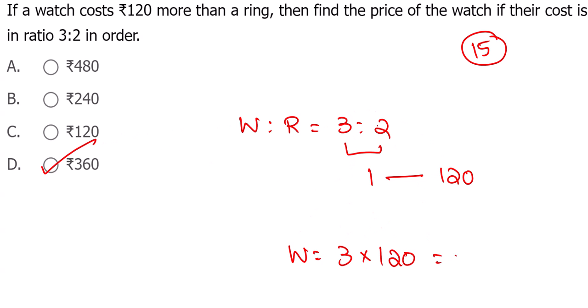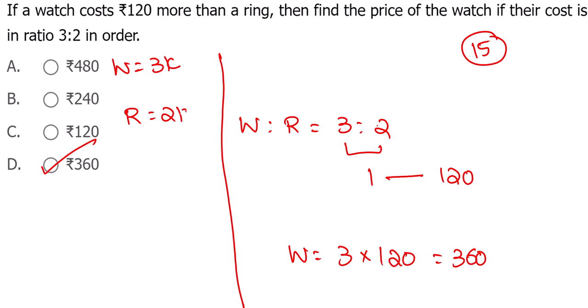Some people want equations. Okay, what you can do? Take watch equal to 3k, ring equal to 2k, because it is 3 is to 2. In the question, watch is 120 more than ring. So we get k value 120. The question is nothing but 3k. Directly, the difference is 1, they said 120. So in ratio, 1 means 120. So 3 means 3 into 120, 360 is the answer.